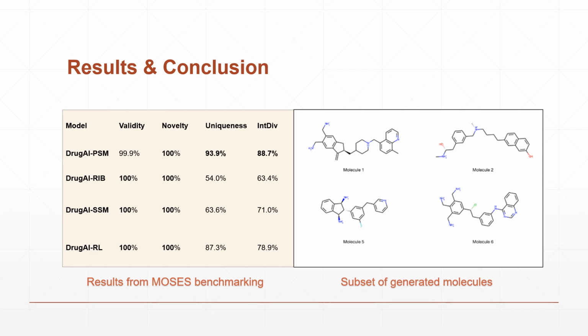We performed molecular docking studies on the top 100 generated molecules to assess their binding affinity, focusing on the interaction with the AKT1 protein. The docking scores indicated that DrugAI RIB generated molecules had better binding affinities than the native ligand used in the AKT1 structure, showcasing the model's ability to design molecules with strong target-specific interactions.